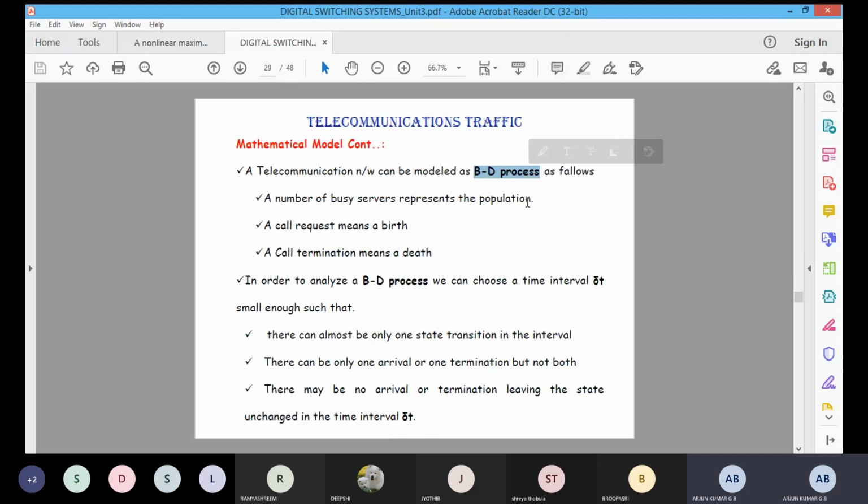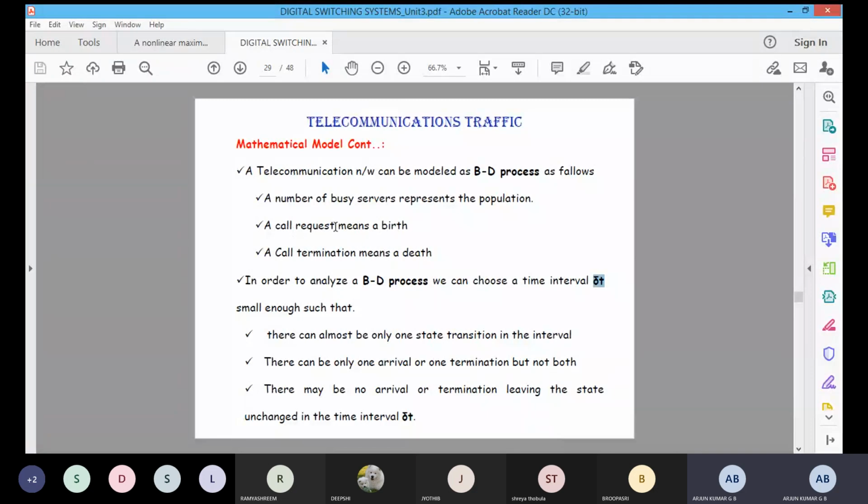The traffic is the number of busy servers. It is represented as traffic, and a call request is a birth, and call termination is called a death. In order to analyze this process, we choose a time interval called dt. At what time a death will appear, and at what time a birth, the request, will appear, that should be within some interval of time.